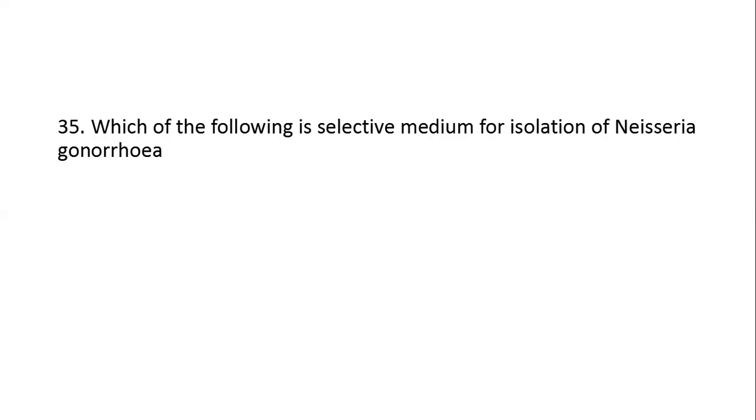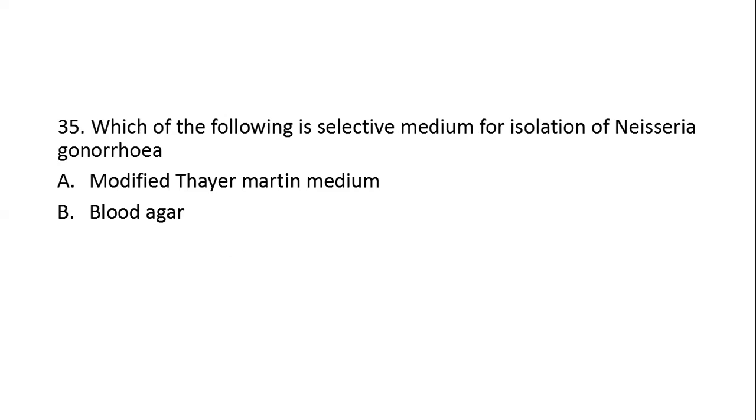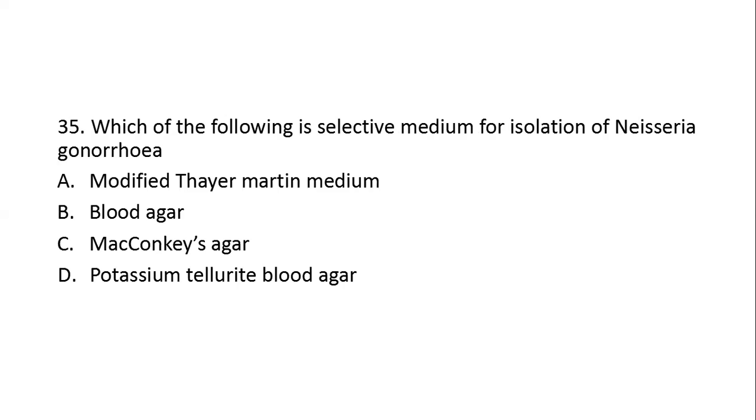Next question. Which of the following is selective medium for isolation of Neisseria gonorrhoeae? Option A, modified Thayer-Martin medium. Option B, blood agar. Option C, MacConkey's agar. Option D, potassium tellurate blood agar. Here, the right answer is modified Thayer-Martin medium.